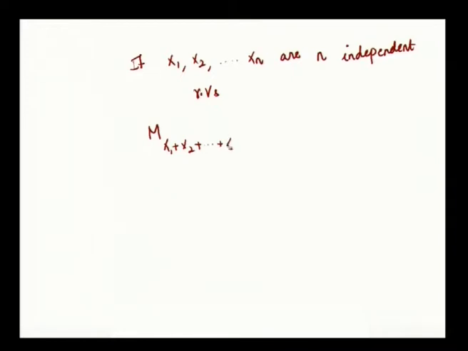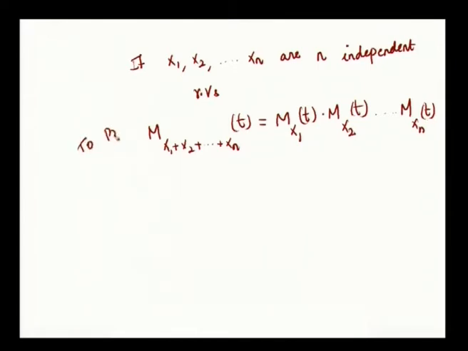This is the sum of random variables. This is moment generating function of a sum of random variables is equal to product of their respective moment generating functions. So, mx1 of t into mx2 of t, etc. mxn of t. This is what we have to prove,